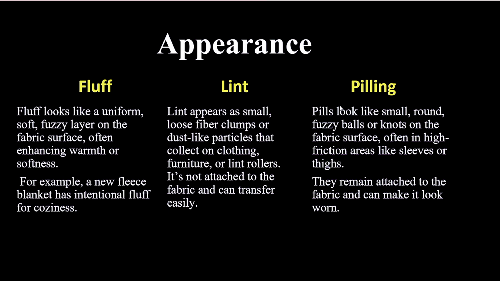In the case of pilling, it looks like small round fuzzy balls or knots on fabric surface, often in high friction areas like sleeves or ties. They remain attached to the fabric and can make it look worn. So pilling is the small balls-like appearance, lint is like clusters or clumps of fibers, and fluff is a uniform fuzzy or soft fiber appearance.